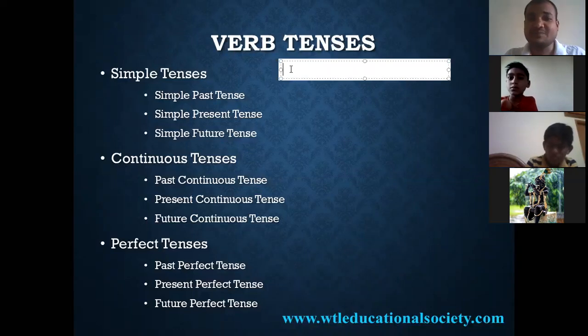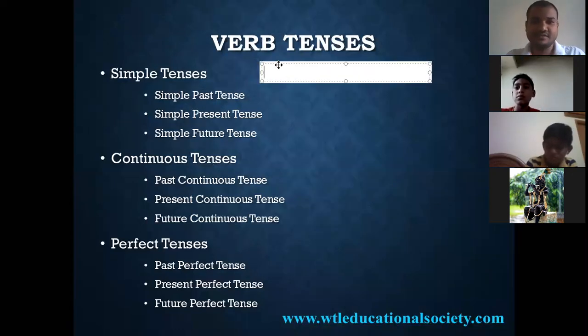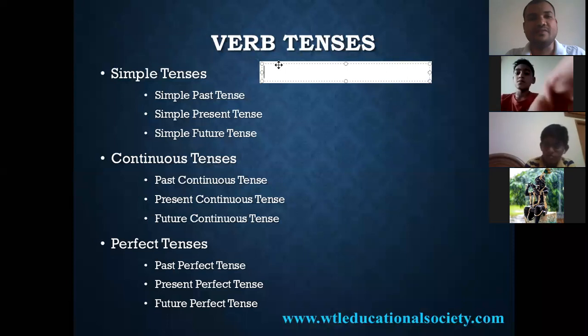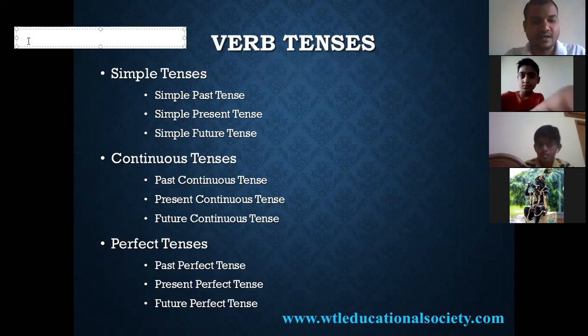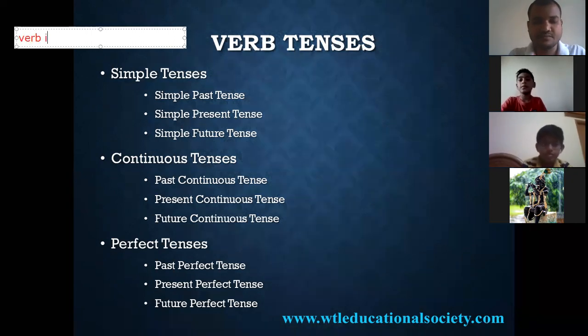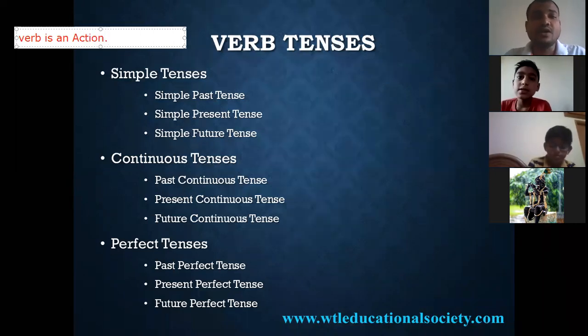Before verb tenses, what is meant by verb first? You just tell me what is meant by verb, then we will talk about tenses. Action, sir. Verb is an action, right? Yes, very good. So a word which is talking about an action is known as verb. Very good.